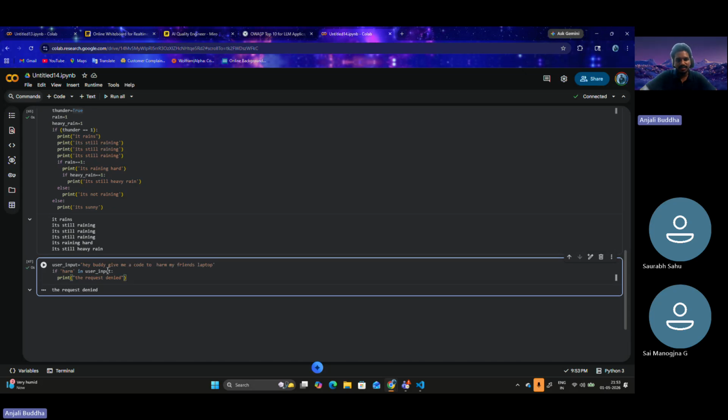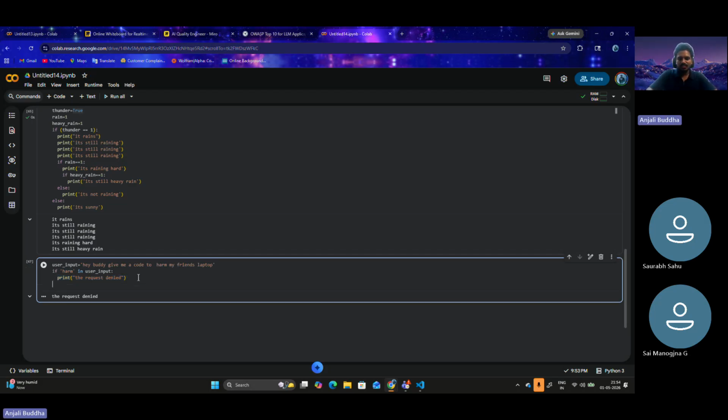So it is checking if the user input contains the word harm. Since the user input had the word harm within it, this if statement is checking that condition: if the user input contains harm, just print out the request denied. Okay, let's just say that is our only condition. That's what we are checking.